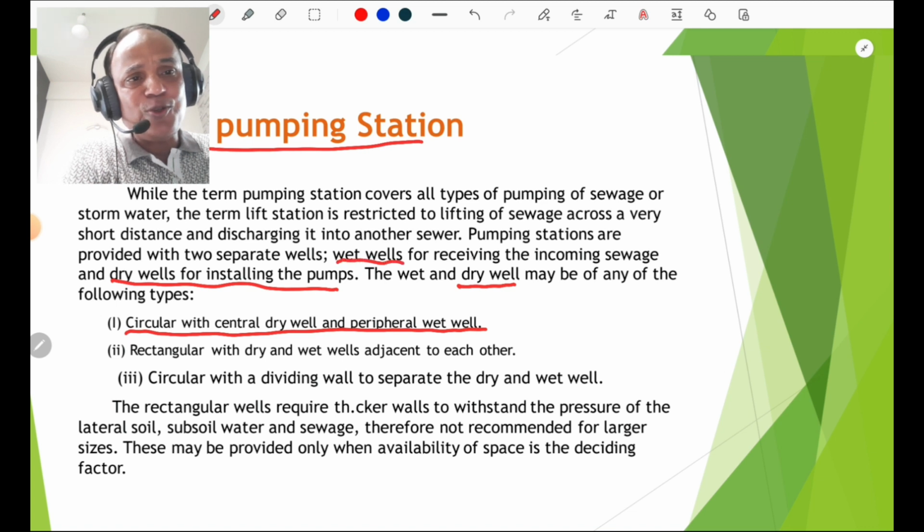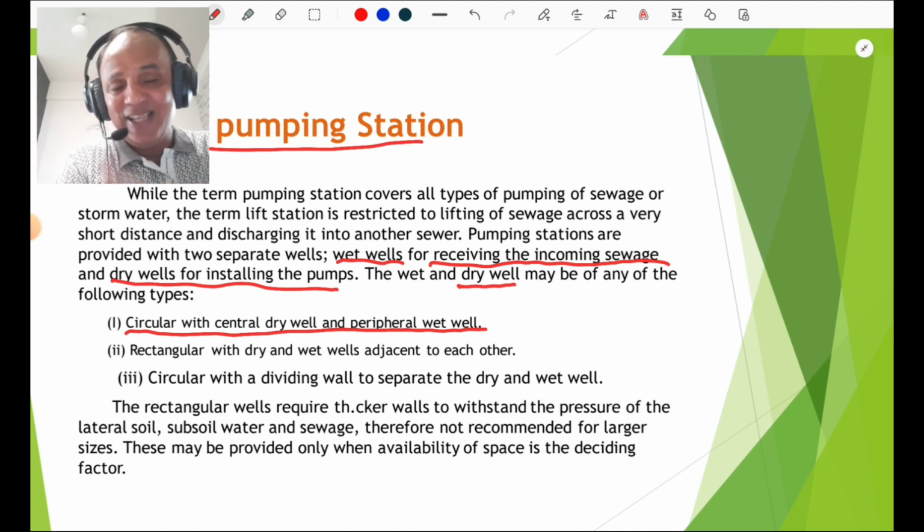And wet wells are used for receiving the incoming sewage and storm water. One must know the use of the dry well and the use of the wet well. Such types of questions are asked in objective type competitive examinations. Then the first type is circular with central dry well, meaning centrally the pumping unit is provided, and peripheral wet well, meaning peripherally the sewage is